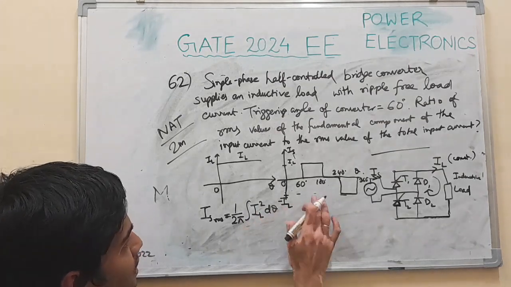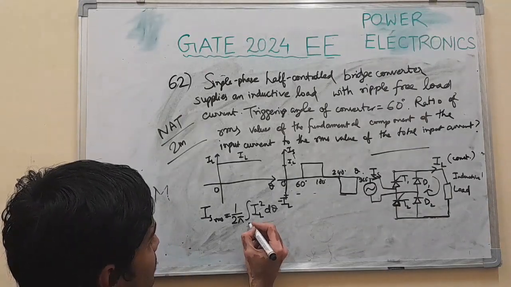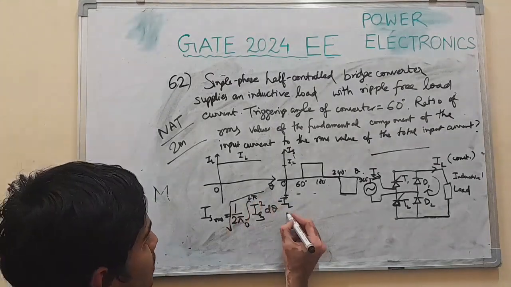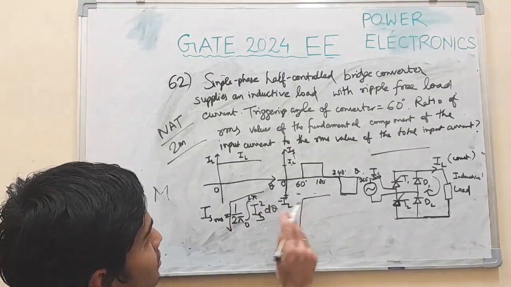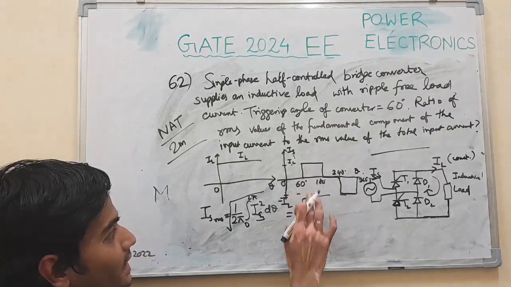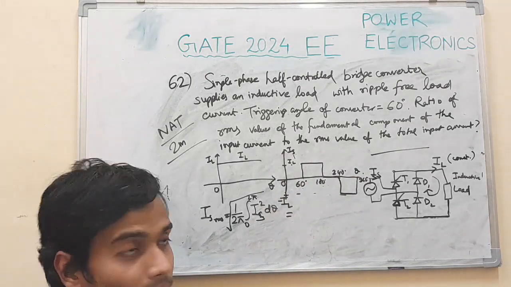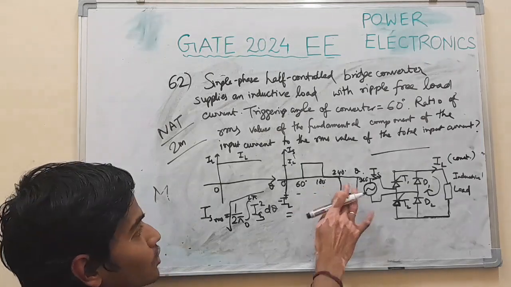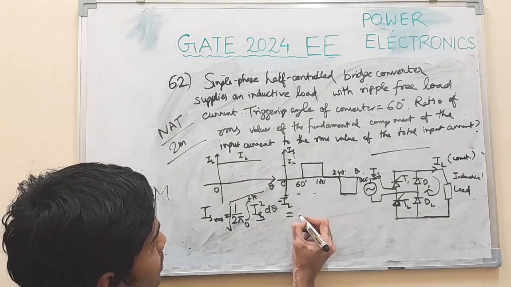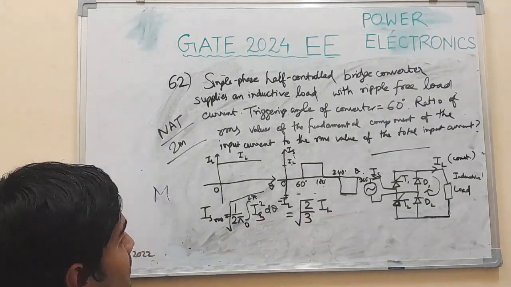As this is symmetric, we can write 0 to 2 pi of IS square, under square root. This conducts from 60 to 180, which is 2/3 of the entire cycle, and 2/3 here too. So we can write it as square root of 2 by 3 times IL.